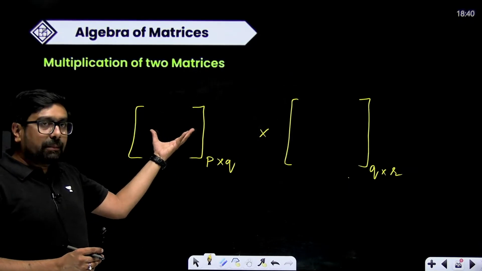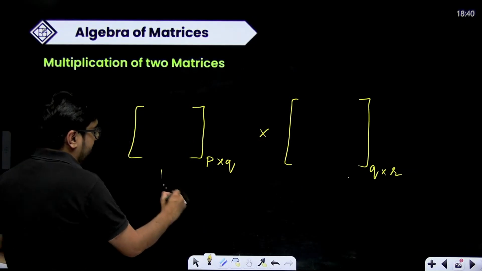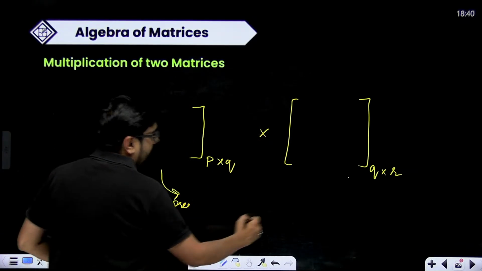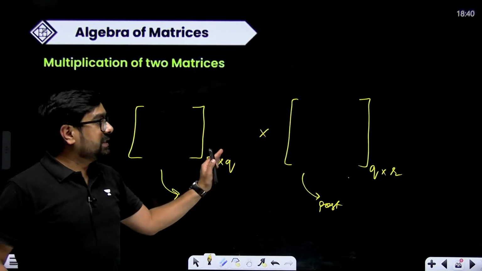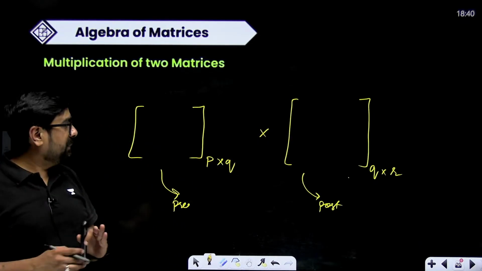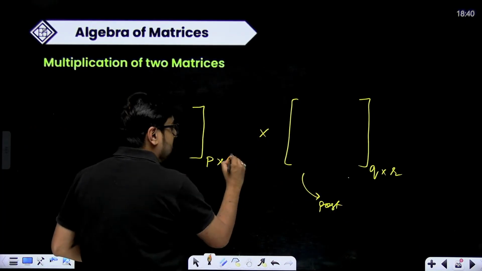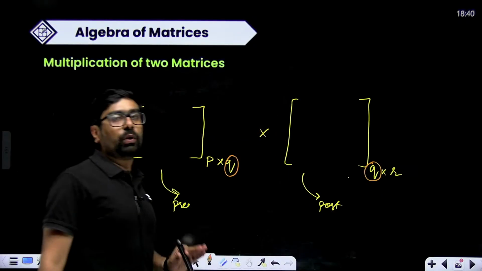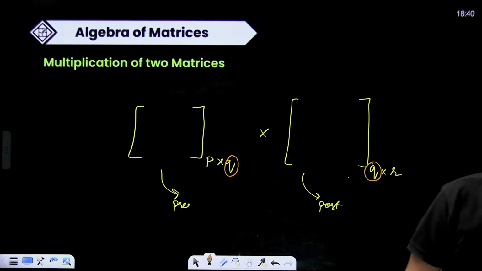This is called pre-multiplier. This matrix will be called post-multiplier, right? This matrix is called pre-multiplier and this matrix is called post-multiplier. Post-multiplier means which is multiplied next. First term is this, second term is this, for example, right? This over here, my dear friends, this and this should be equal. Then only you can multiply. Otherwise, you won't be even able to multiply.